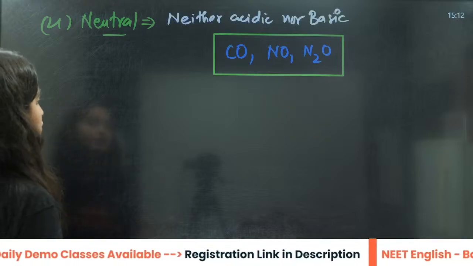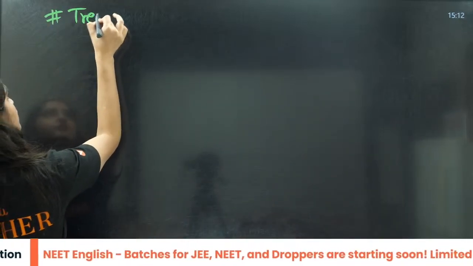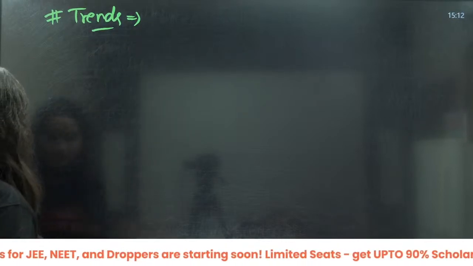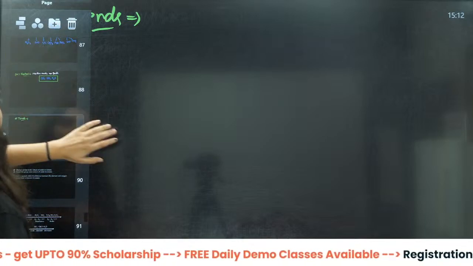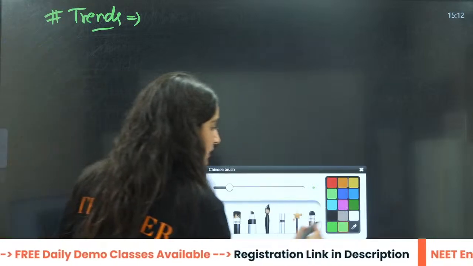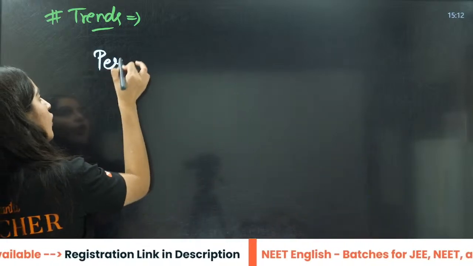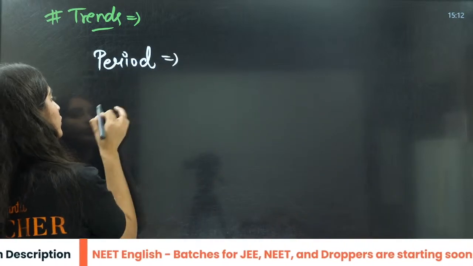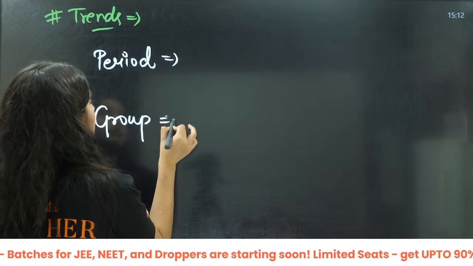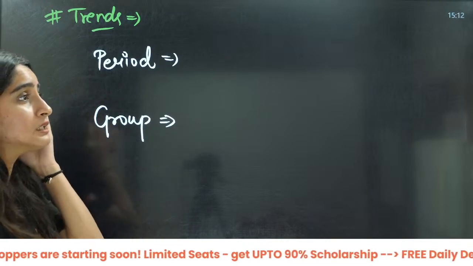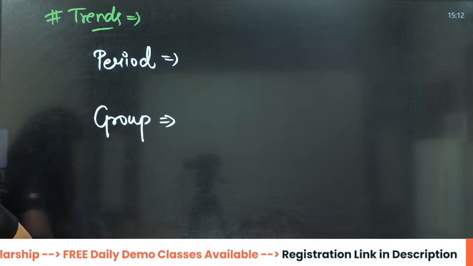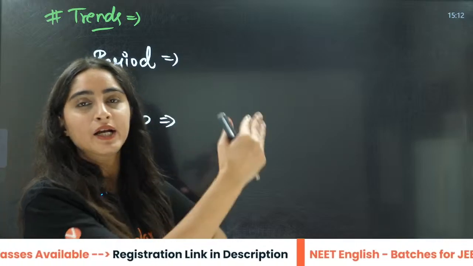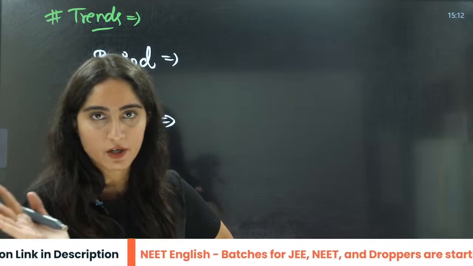Now let us talk about the trends, firstly along the period and along the group. If we talk about the oxides along the period, what is increasing? Acidic and basic character we are talking about.